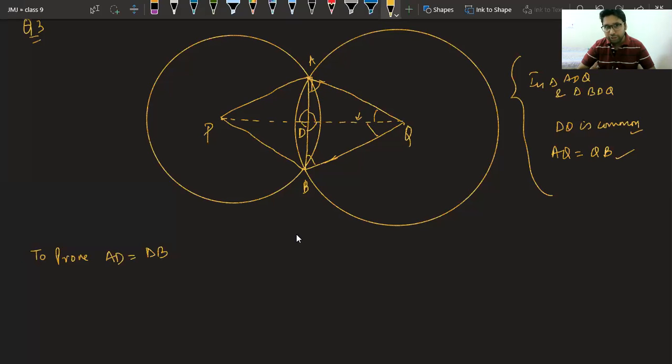Garima saying PBQ. Very good, Garima. Rudra saying the same thing. Let me tell first for Piyush. Piyush said that we can take triangle APB and triangle ABQ. Class, let us check. Can we prove these two congruent? Class, first let us check because Piyush is saying we can take these triangles. So let us check. Is this possible to prove them congruent?